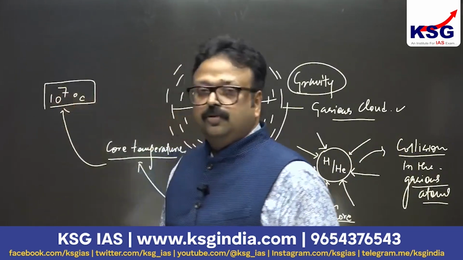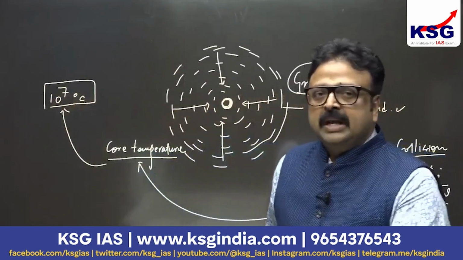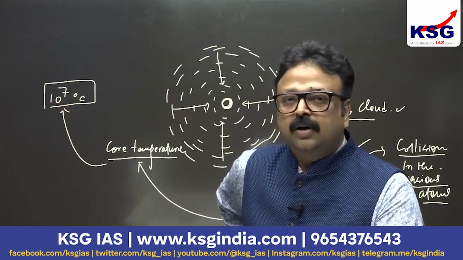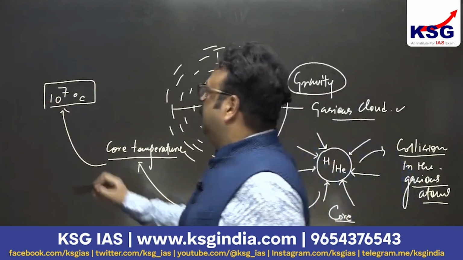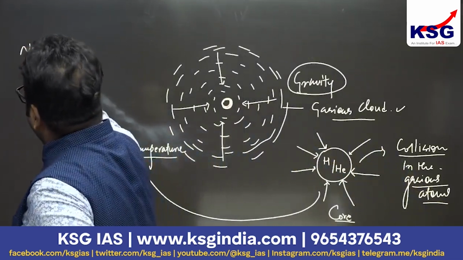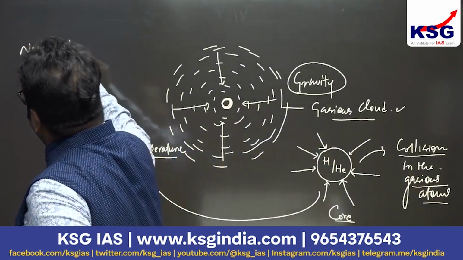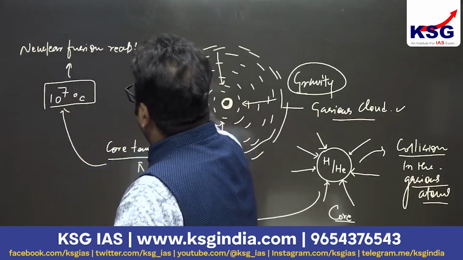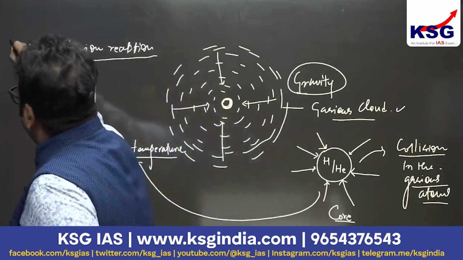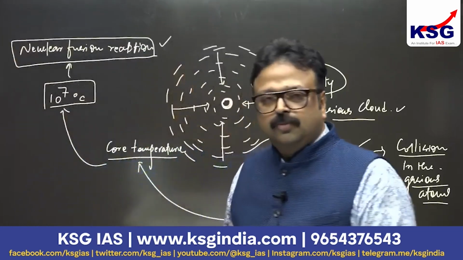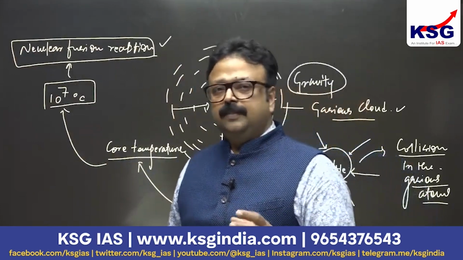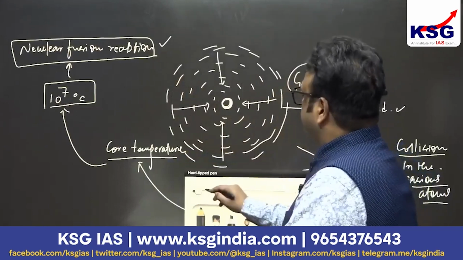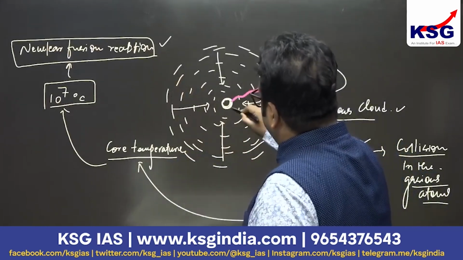This is the temperature of the core, and it's a very special temperature. At this very temperature, the small hydrogen nuclei start fusing into large helium nuclei. That means a nuclear fusion reaction gets established. Nuclear fusion reaction gets established inside the core. And due to this nuclear fusion reaction, what happened? The core starts emitting radiation, electromagnetic radiation.